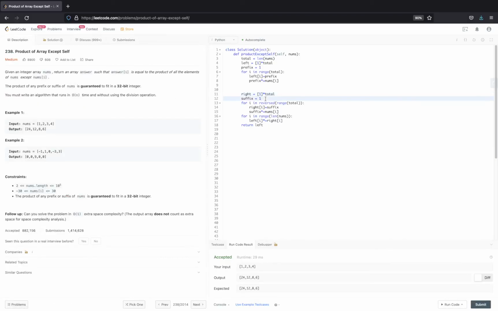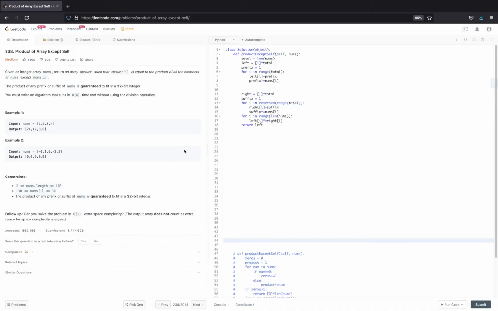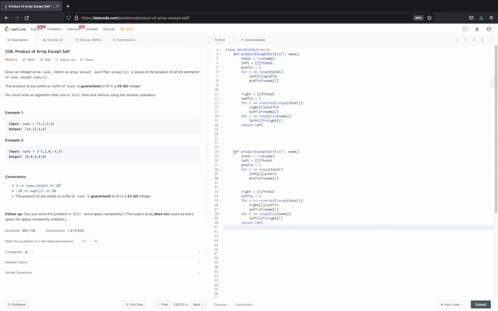How? We are trying to optimize this right section. So in this case, okay, let's get rid of this part. In the next solution I will use the same code exactly. Let me copy it here. Okay, but I don't need extra space of right.